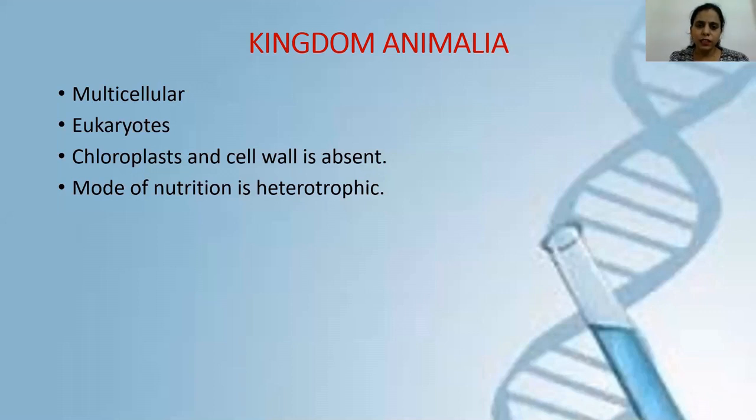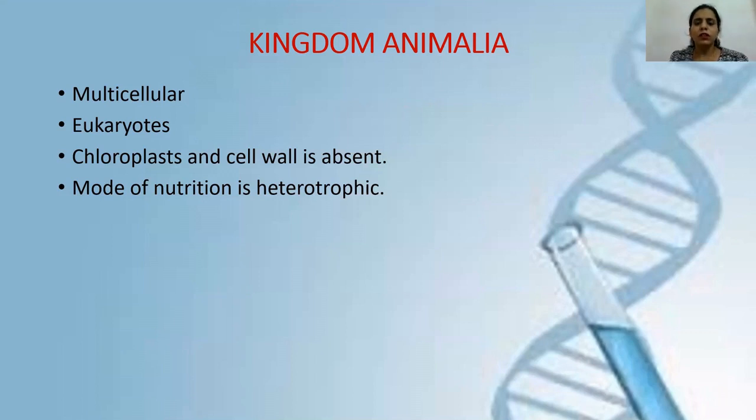The meaning of true nucleus is that in the cell, the genetic material or chromatin material, or you can say DNA, is actually surrounded by the nuclear membrane. Apart from this, they also have membrane-bound cell organelles like mitochondria, endoplasmic reticulum, Golgi apparatus, etc. Unlike plants, in them chloroplast and cell wall both are absent. So as they don't have chloroplast, obviously they cannot perform photosynthesis. Hence, the mode of nutrition in them is heterotrophic. Heterotrophic means they actually depend on the organic materials prepared by other living organisms. They feed on other living organisms.